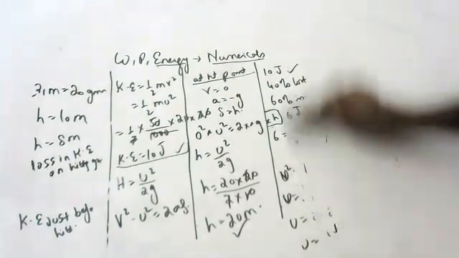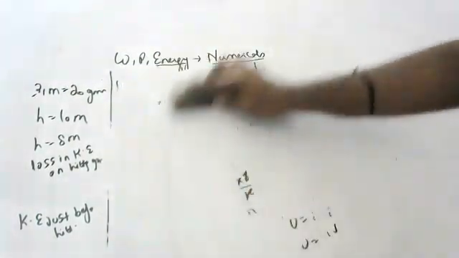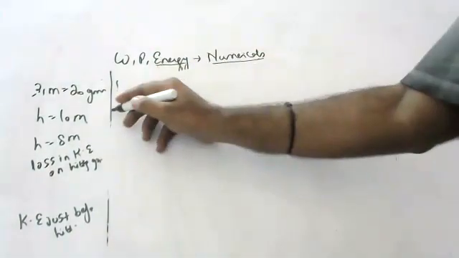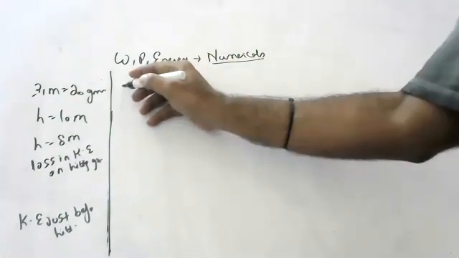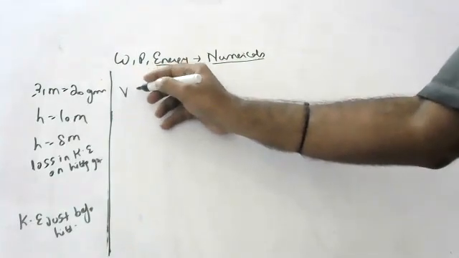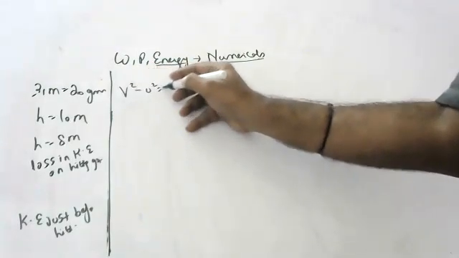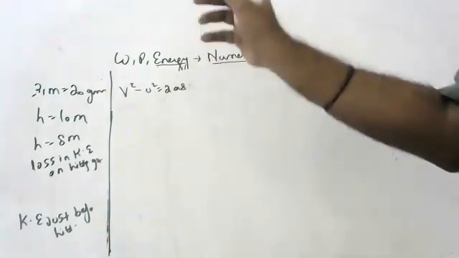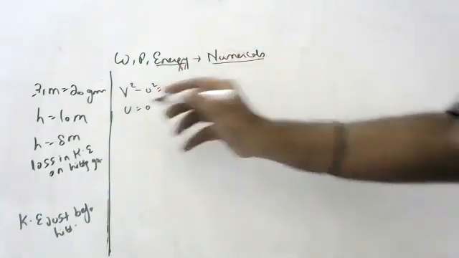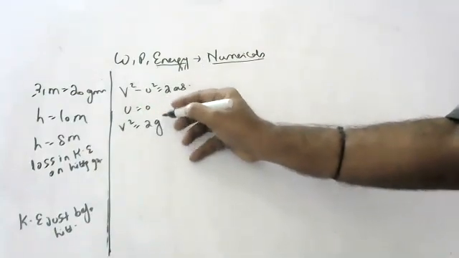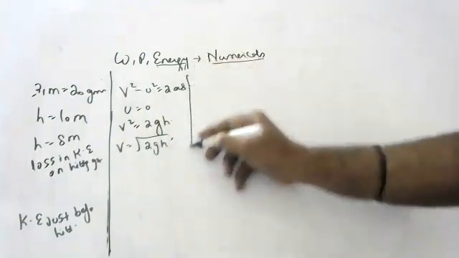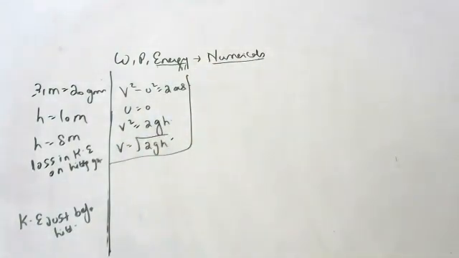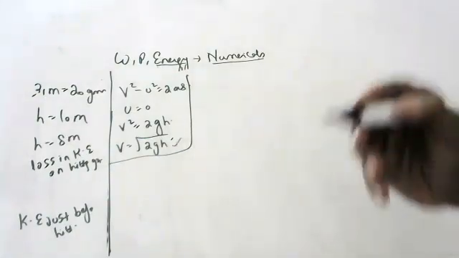So, children, to do this, do you remember, in kinematics, when I was teaching motion kinematics, I told you one equation for velocity while hitting the ground. Those who don't remember, I will teach you once again. v square minus u square is equal to 2as. For any freely falling body u is equal to 0, children. So v square is equal to 2gh. So v is equal to root of 2gh. This is the formula for finding velocity while hitting the ground. For any body, velocity while hitting the ground will be this much.